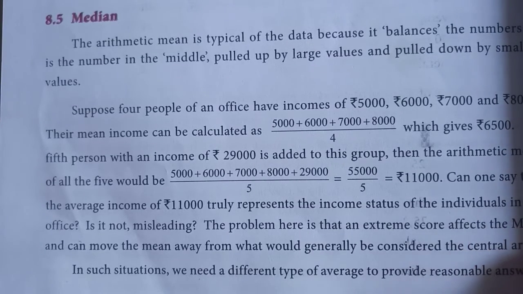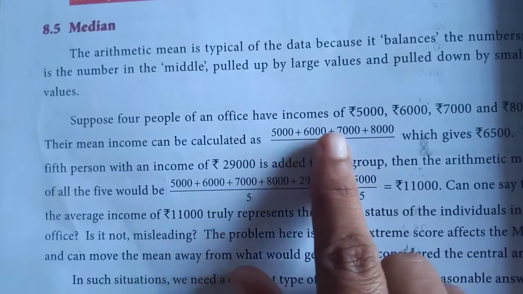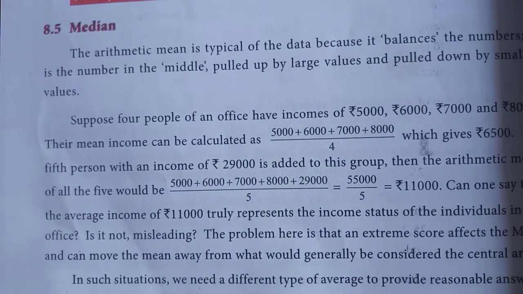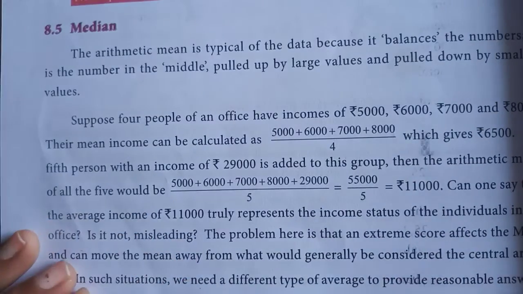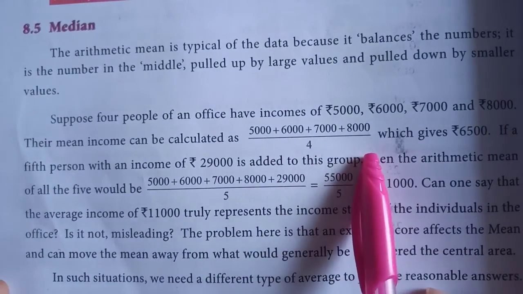So median is nothing but, for example, here the 4 people of an office have income. So here 4 people's income is given: 5,000 plus 6,000 plus 7,000 and 8,000 respectively. So you have to add all the 4 values and divide by the number of persons.